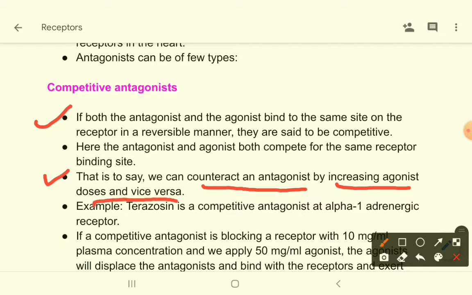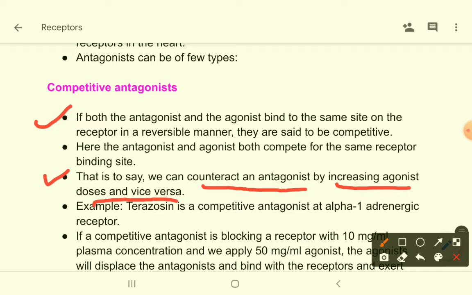So think like this: if there is a small number of antagonists and a large number of agonists, which drugs will bind with receptors? Of course, agonists will bind, antagonists cannot bind because they are very few in number. They do not have that much strength. But if you increase the amount of antagonists, what will happen? They will displace the agonists from their binding site and they will bind with the receptors, and vice versa.